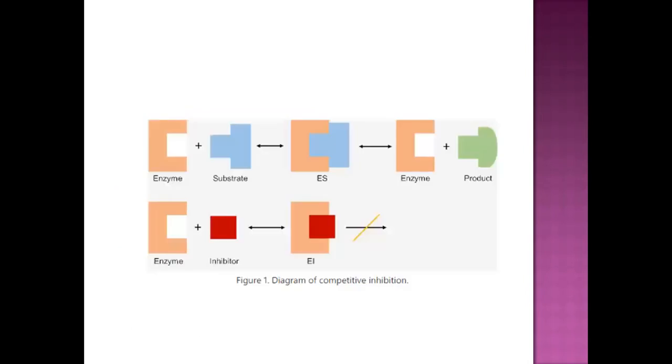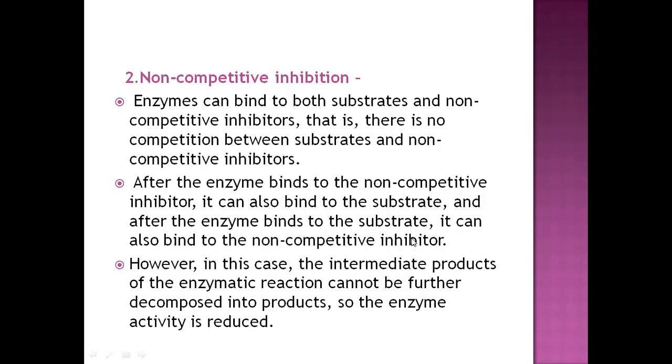And this is the diagrammatic representation. This is the normal way enzyme and substrate will bind together to form the enzyme substrate complex. There is a formation of product and the enzyme will be free. And in the presence of a competitive inhibitor, that competitive inhibitor will bind at the active site of an enzyme, forming an enzyme inhibitor complex, and that cannot allow it to bind with the substrate and there is no reaction. This one is the competitive inhibitor.